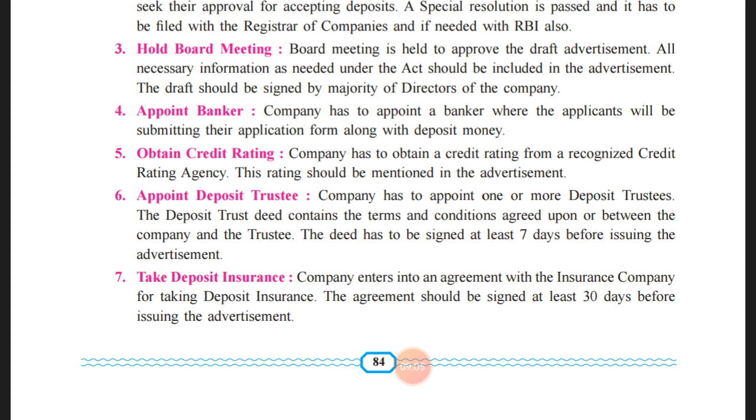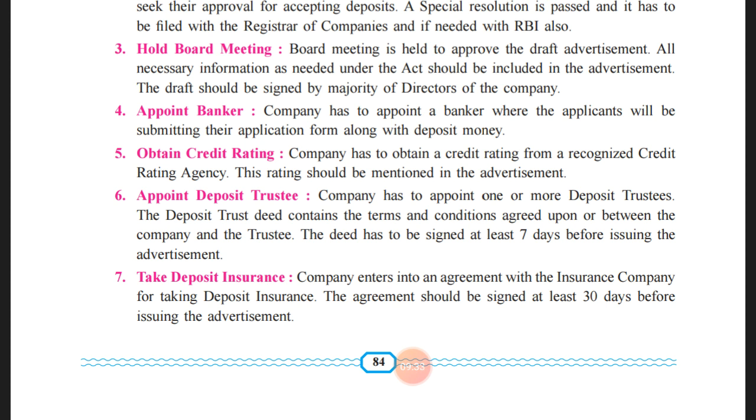Here one more thing comes into the picture: the appointment of the trustee. In between the company and the investor, one particular person will come and act as a trustee, and the trustee will take care of protecting the interest of the investors in the form of public deposits.